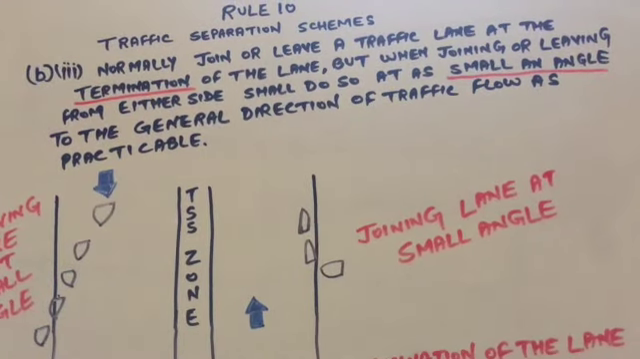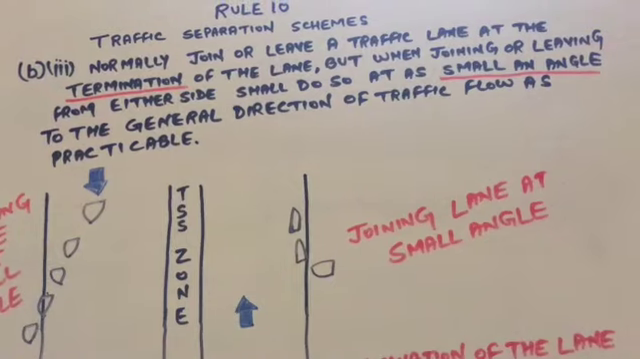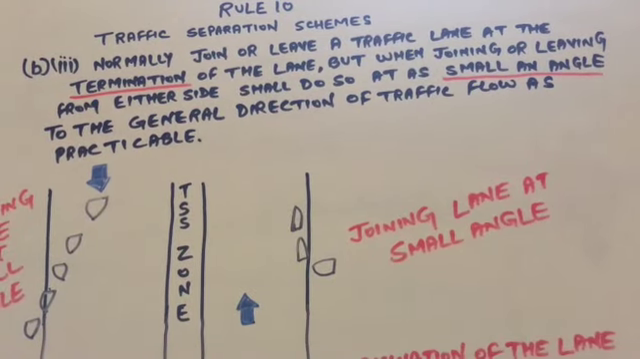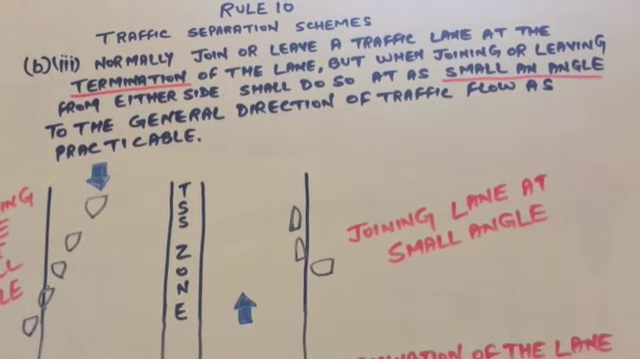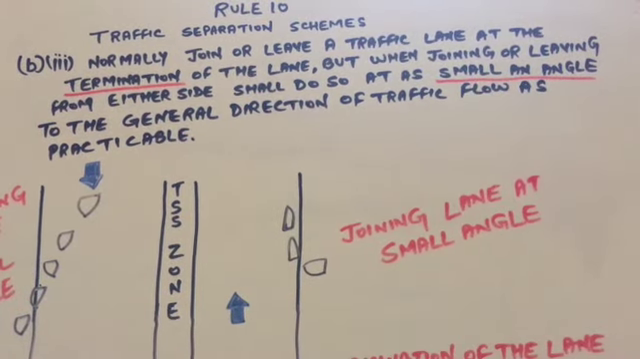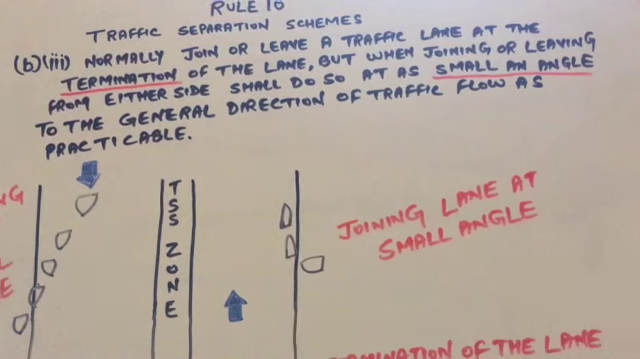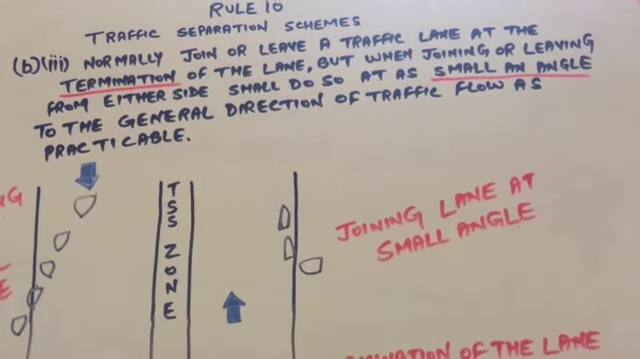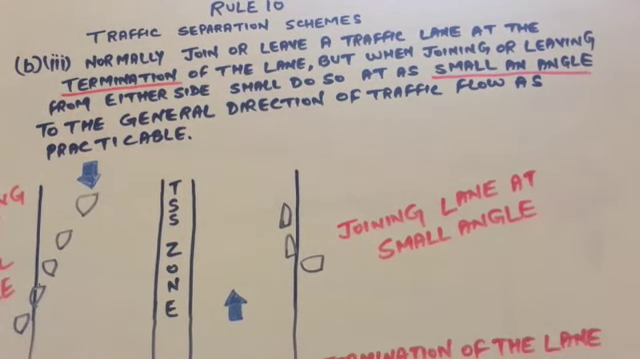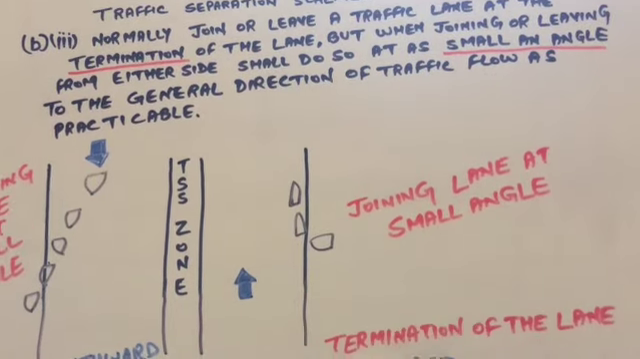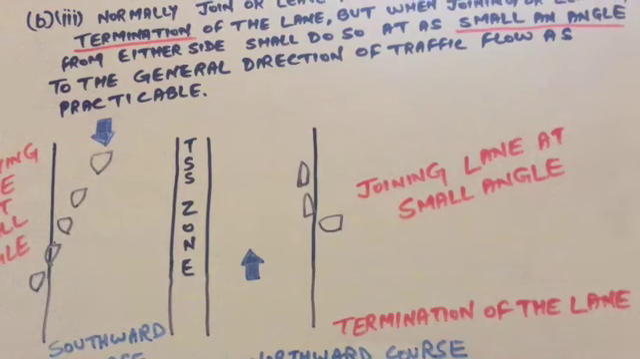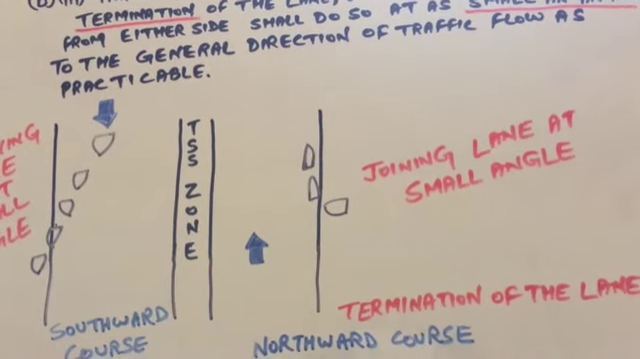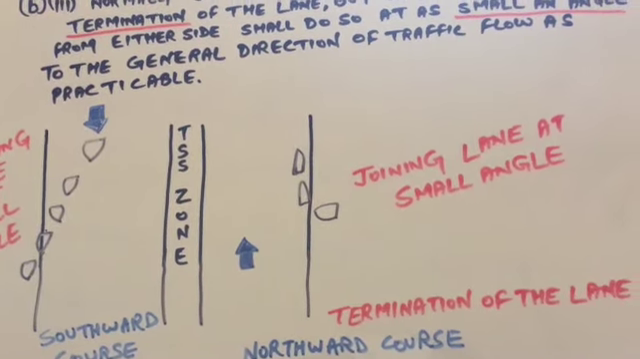Rule 10 B3 says: normally join or leave a traffic lane at the termination of the lane, but when joining or leaving from either side, shall do so at as small an angle to the general direction of traffic flow as practicable. So I have made a diagram of the northward and the southward courses of a TSS.